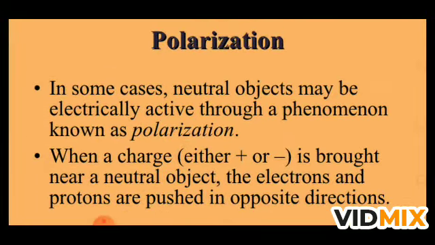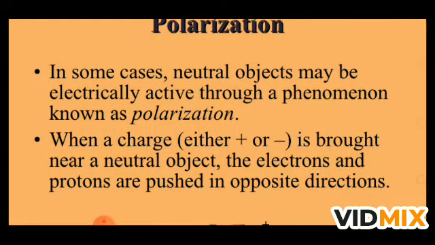Now what is polarization? In some cases, neutral objects may be electrically active through a phenomenon known as polarization. When we talk about a neutral object, it doesn't mean that they have no charge. Neutral object means the number of electrons and protons are equal, meaning positive and negative numbers are equal. So we can say they are electrically neutral.